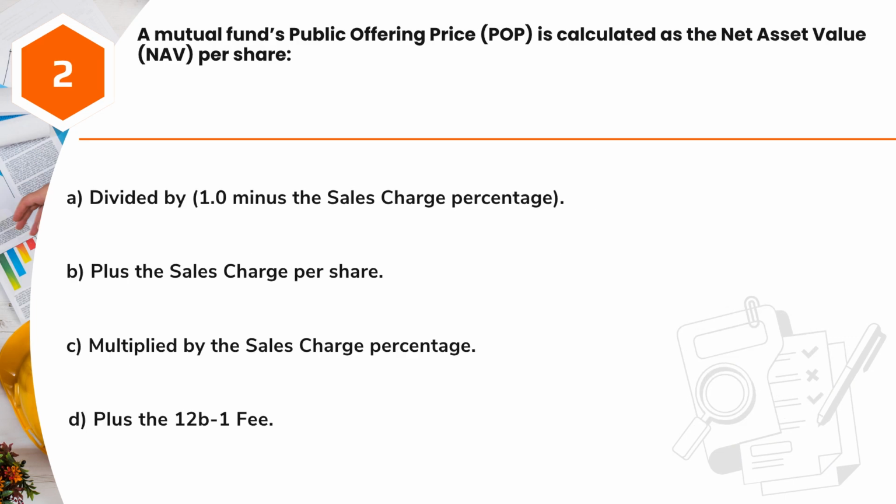Question 2. A mutual fund's public offering price (POP) is calculated as the net asset value (NAV) per share. A. Divided by 1.0 minus the sales charge percentage. B. Plus the sales charge per share. C. Multiplied by the sales charge percentage. D. Plus the 12b-1 fee.